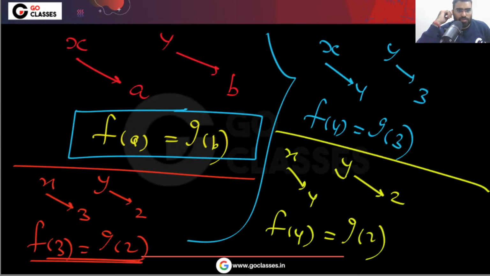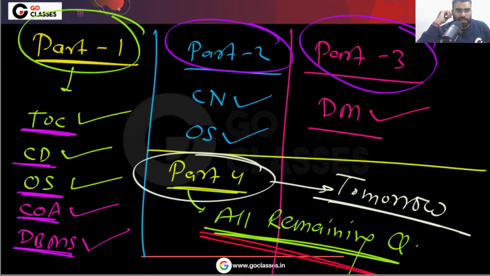Again, let me tell you what we have done. I told you that there is part 1. In part 1, we have already seen GATE 2023 TOC questions, compiler design questions, operating system questions, computer organization and DBMS questions. You can check the description for the links for part 1 and part 2.